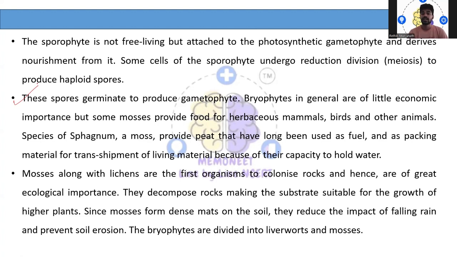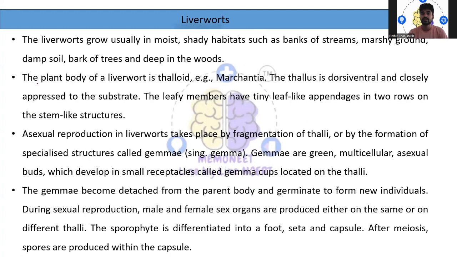And if there is rainfall or a very strong flow of wind, it normally prevents soil erosion because it acts as a dense mat on the soil. So these bryophytes have been divided into liverworts as well as mosses. So what are liverworts? I'll try to explain it very simply and briefly.